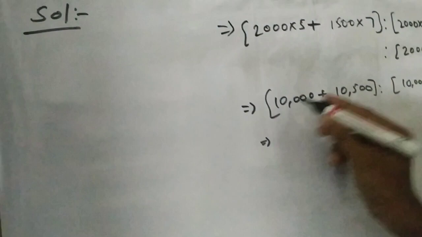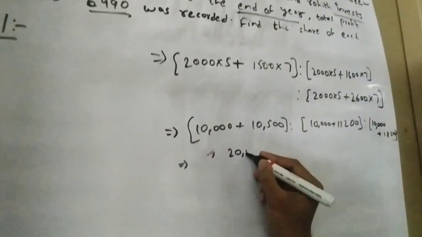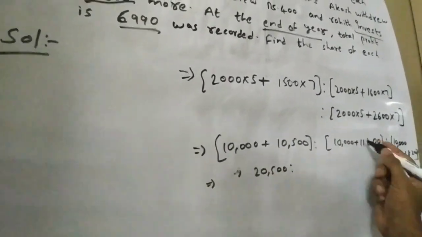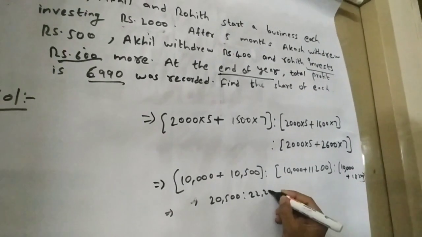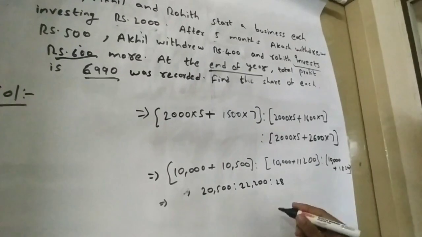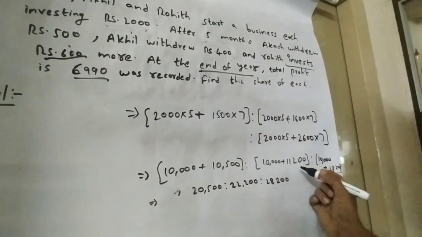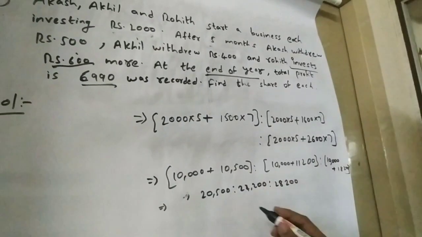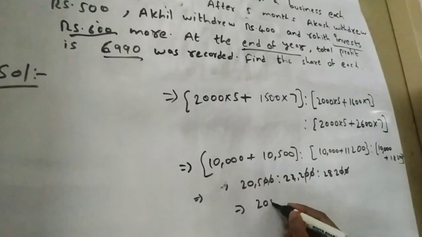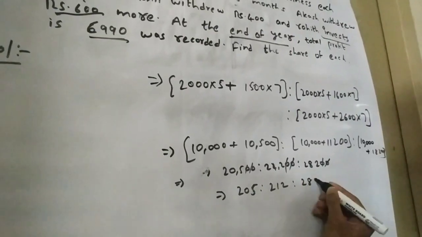That is equal to 20,500 is to 21,200 is to 28,200. The 2 zeros cancel. It cancels. 205 is to 212 is to 282.